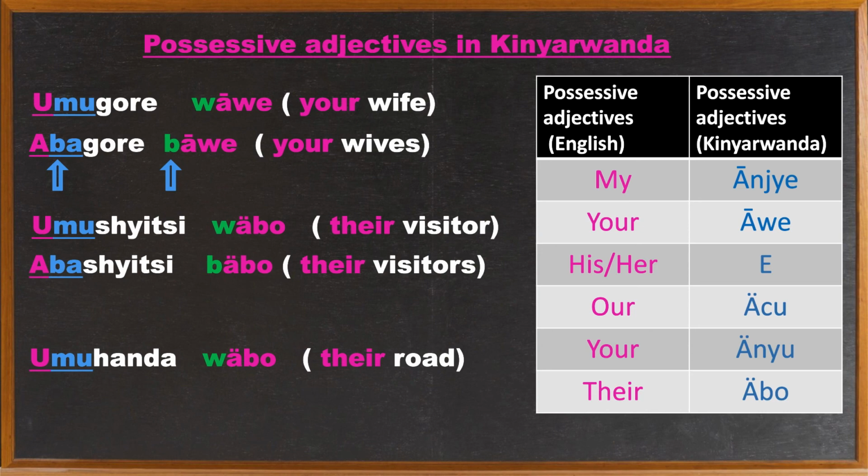So do you think the modifier will be ba? No, the modifier of imi is ya. So the entire phrase becomes imihanda yabo, which means their roads. There are so many other modifiers used when dealing with a noun which does not represent a human being class, so for simplicity's sake, we will consider that some other time.